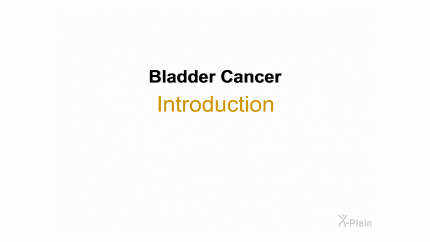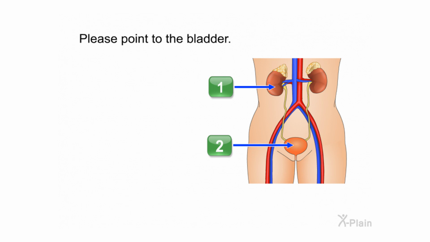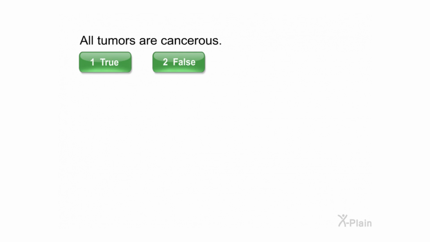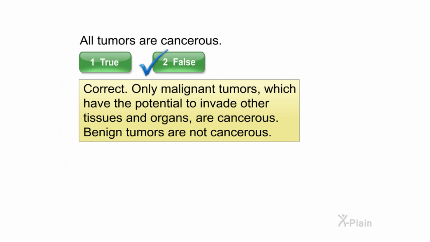Bladder cancer. Introduction. Please point to the bladder. Choose one of the following options. Correct. All tumors are cancerous. Select true or false. Correct. Only malignant tumors which have the potential to invade other tissues and organs are cancerous. Benign tumors are not cancerous.